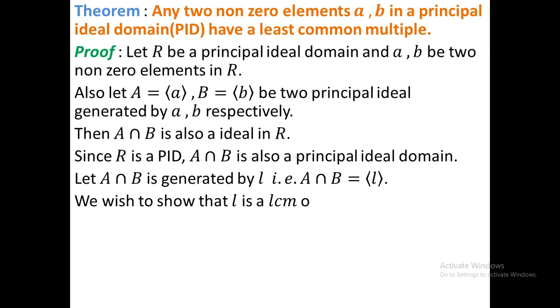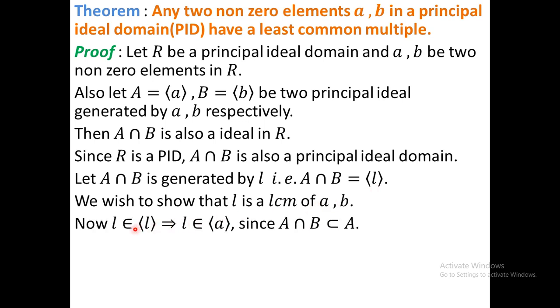We wish to show that l is a LCM of a and b. Now l belongs to (l), the principal ideal generated by l. Actually, the principal ideal generated by l is (a) intersection (b), and the principal ideal generated by a is (a). Since (a) intersection (b) is a subset of (a), therefore l belongs to (a).